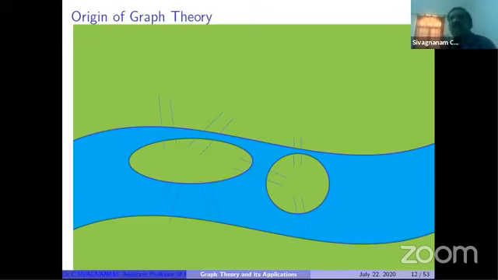This was the question from the king. The question came to Euler. Euler said that it is impossible. And he invented the theory called graph theory, and he became the father of graph theory. So it is one real-time problem.